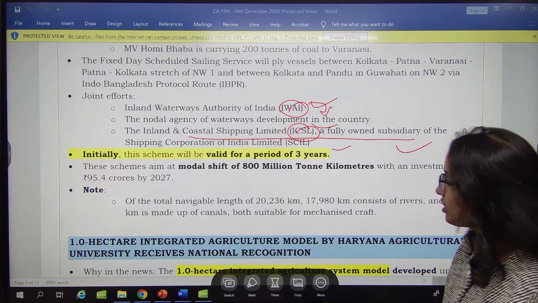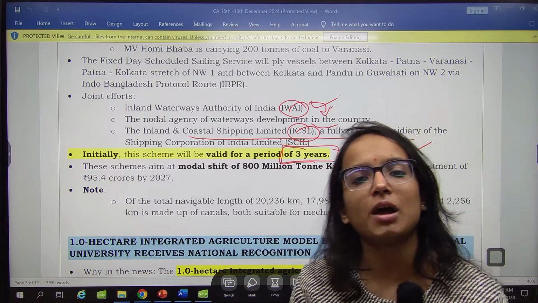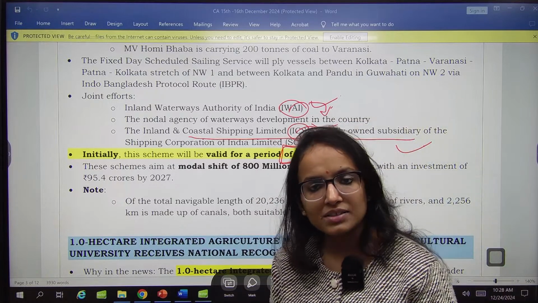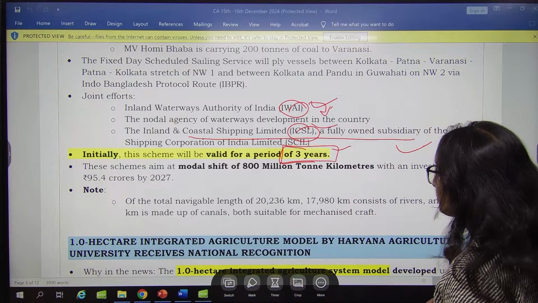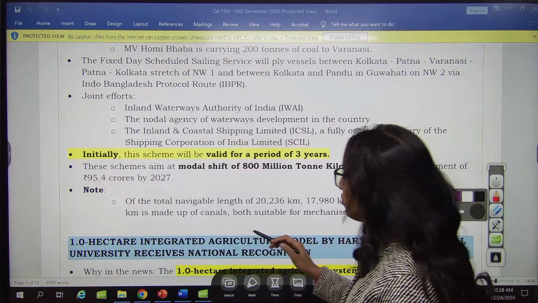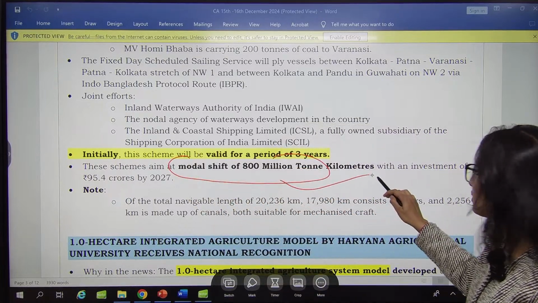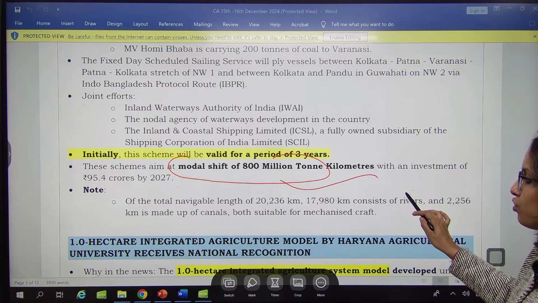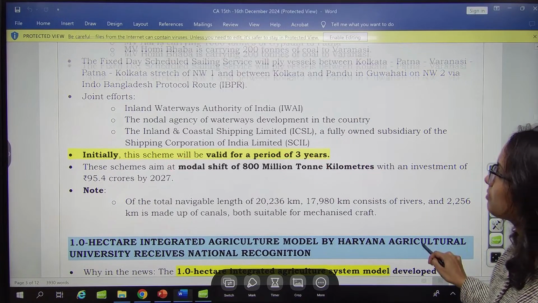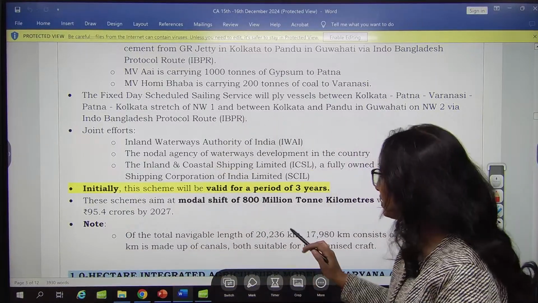This scheme initially will be valid for a period of 3 years. So right from now, you can calculate up to 3 years it will be valid. And if the need arises, it will be further extended. What is the overall aim? A modal shift of 800 million ton kilometers with an investment of 95.4 crores by 2027. You just remember what Jal Vahak is and the 3 national waterways. They want to improve the cargo movement. This much only is sufficient.